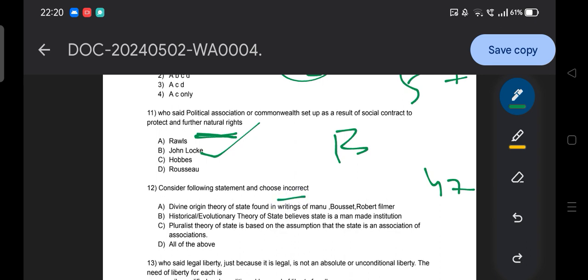Option A, divine origin theory of state found in writings of Manu, Bossuet, Robert Filmer. B, historical evolutionary theory of state believes state is a man-made institution. C, pluralist theory of state is based on the assumption that the state is an association of associations. And option D, all of the above. So find your answer.